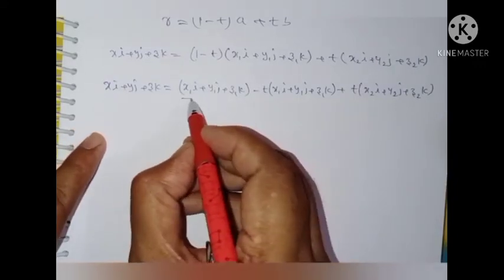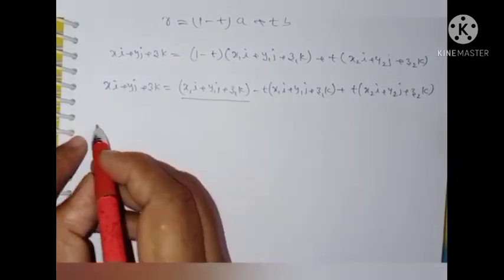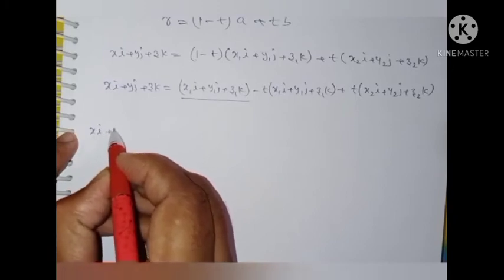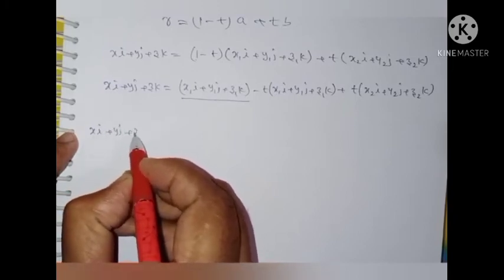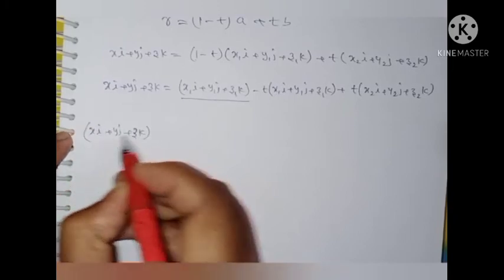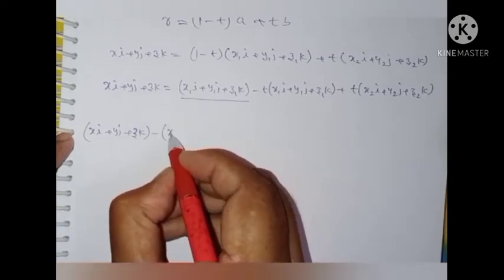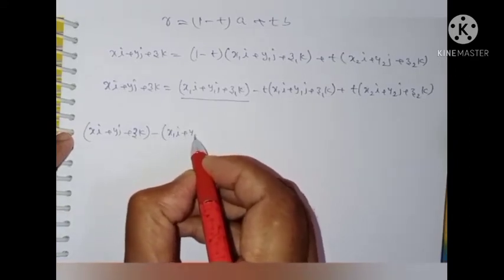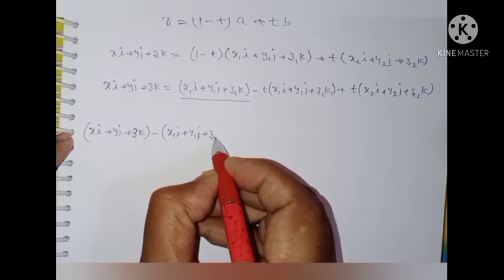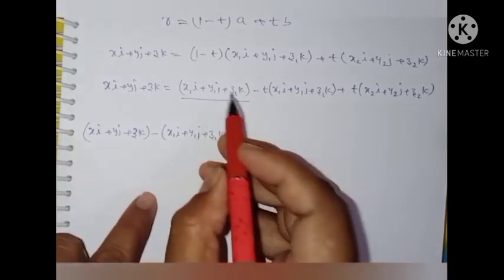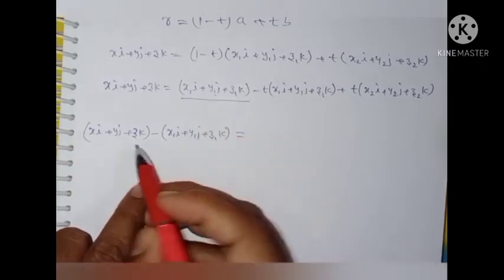Therefore, this term I can bring to the left side: xi plus yj plus zk minus x1i plus y1j plus z1k is equal to, the other terms on the right side.